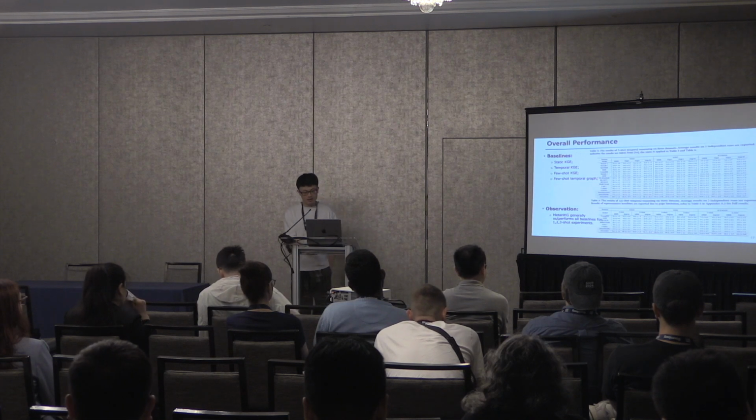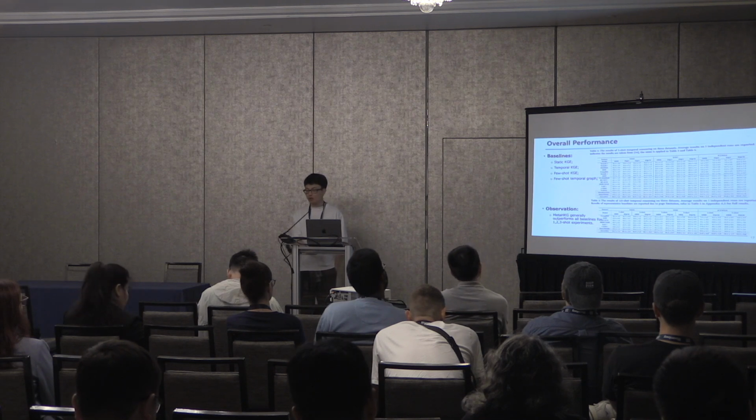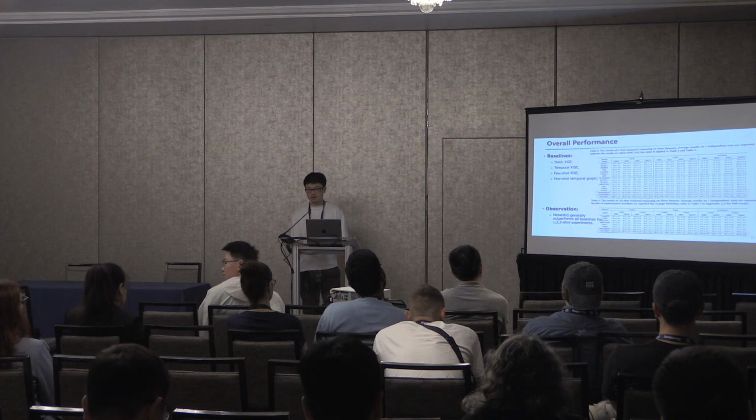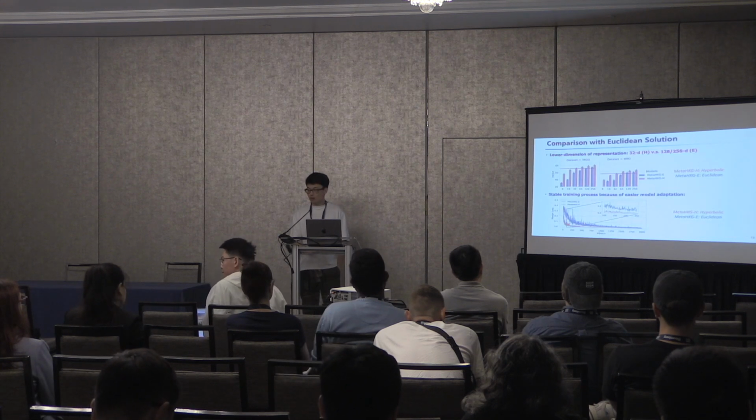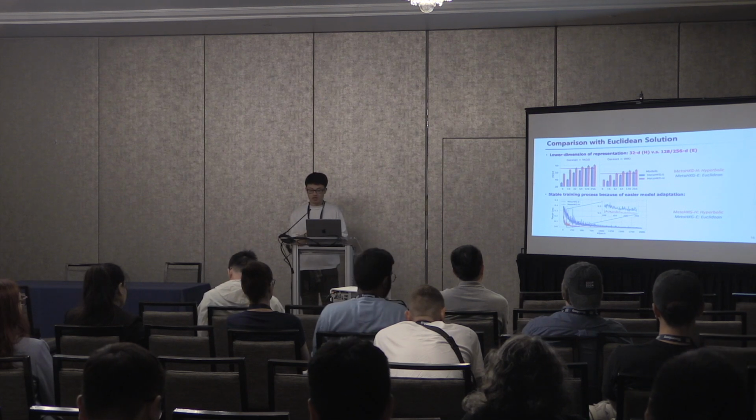Compared with baselines from multiple related areas, such as knowledge graph embedding and few-shot knowledge graph embedding, we can observe a consistent improvement on all settings on 3 different datasets. More importantly, we want to show the advantages of our solution compared with Euclidean counterparts.